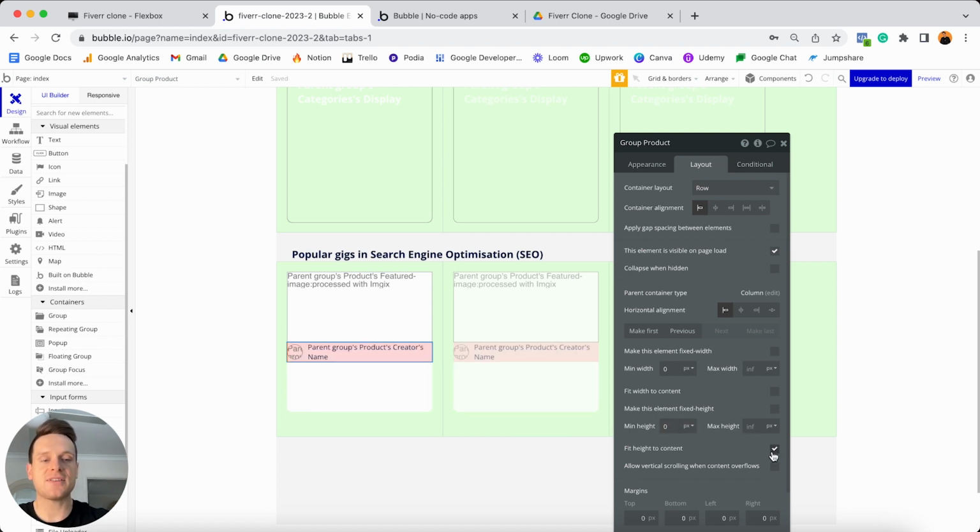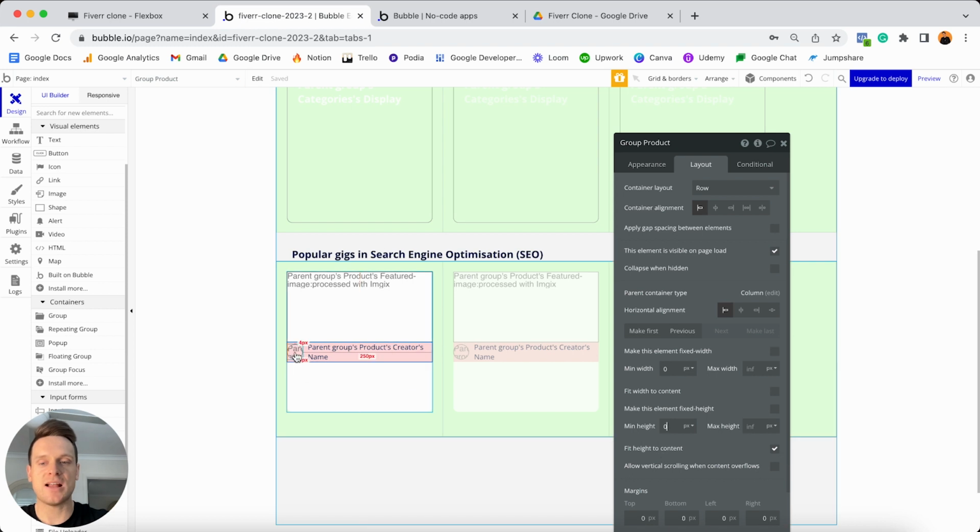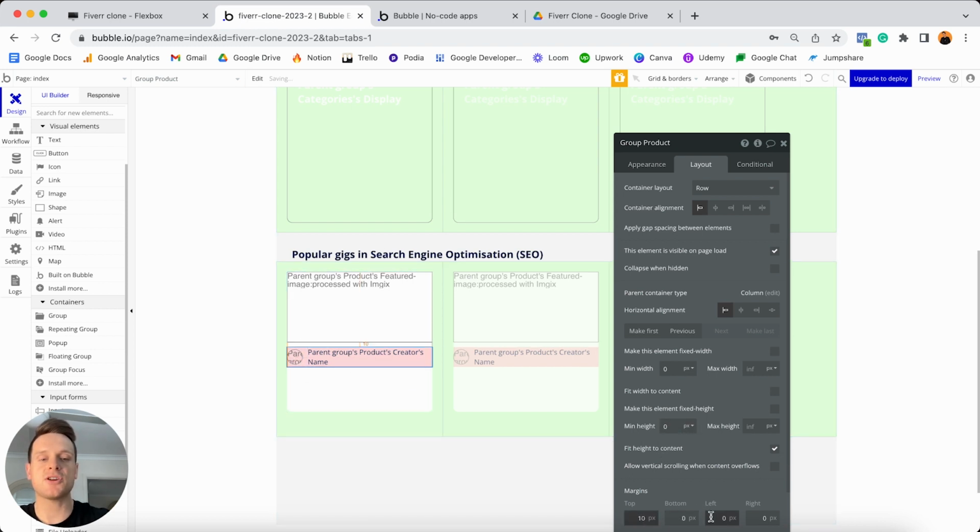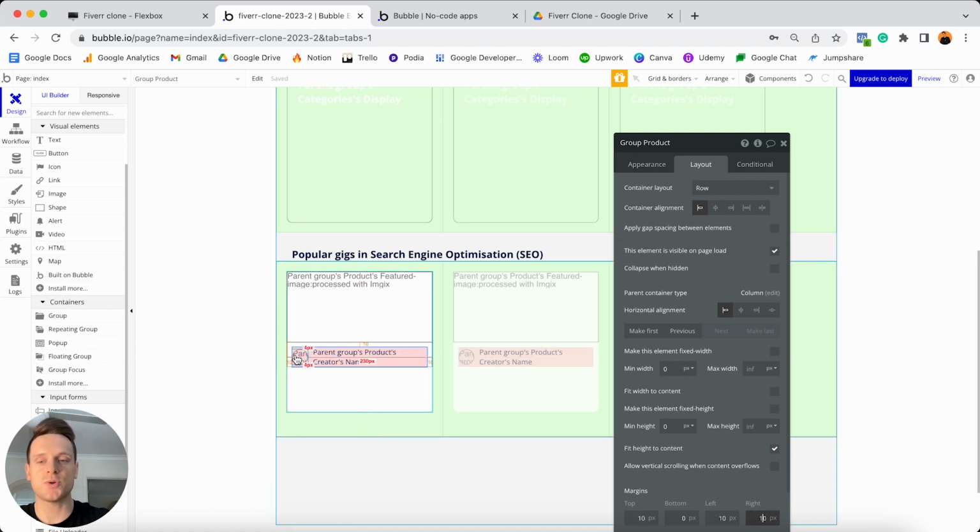And because we have this option selected by default, which allows us to fit the height of this element to the content inside of it, it's going to collapse perfectly around our text. And then finally, I'm just going to add in 10 pixels of margin at the top, 10 on the left and 10 on the right here. And that just ensures that this group isn't going to touch the borders of my overall white group.